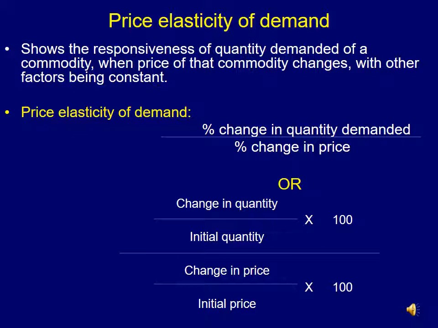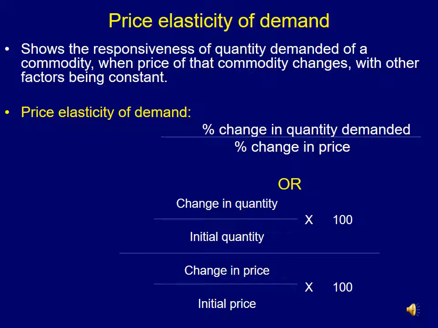So change in quantity demanded will be given by the change in quantity between the initial and the final one, divided by the initial quantity, and similar is the case with price. Say, for example, we are taking into consideration the price of a kg of mango one month before and on today's date. We want to know the price elasticity in this time period.